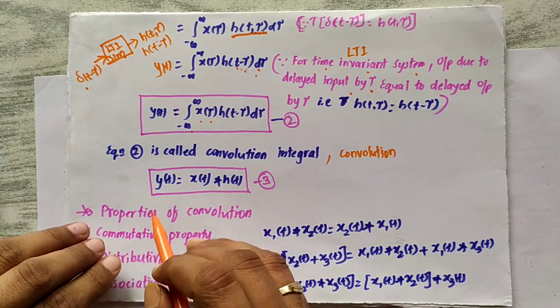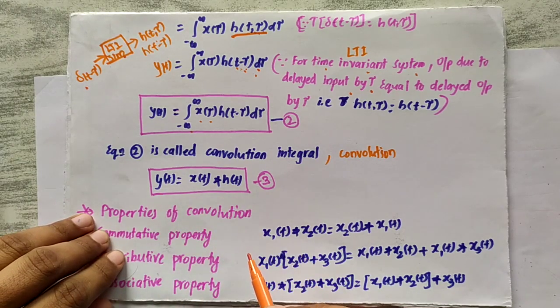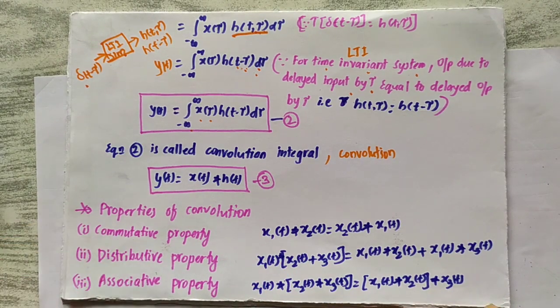Similarly, in discrete time we can write y of n is equal to x of n asterisk h of n, that is the convolution. Similar to the properties of the discrete time convolution sum that we have seen, here also we have some properties of the convolution integral.